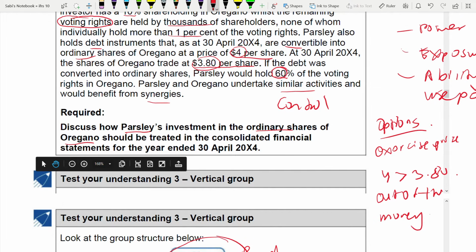Okay. So here, Parsley might delay taking up these voting rights. They might not take these voting rights. Okay. But remember, this is not deeply out of the money. Why? Because you can also have some benefit. Some benefit will minimize the loss of exercising it because you are going to have some synergies.